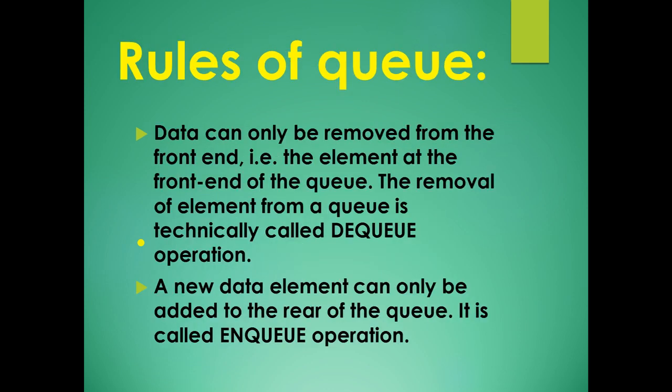Rules of queue. In this, data can only be removed from the front end, that is the element at the front end of the queue. The removal of an element from a queue is technically called the dequeue operation, and a new data element can only be added to the rear of the queue. It is called the enqueue operation.